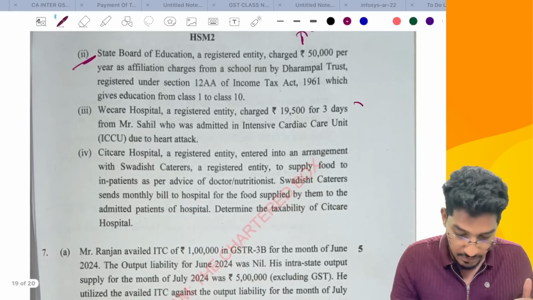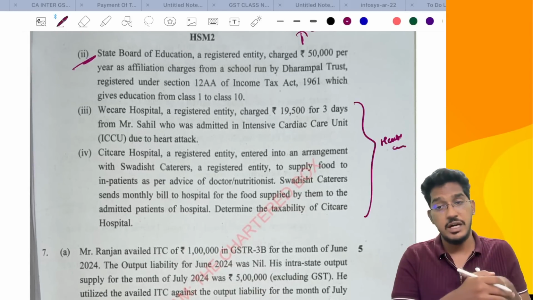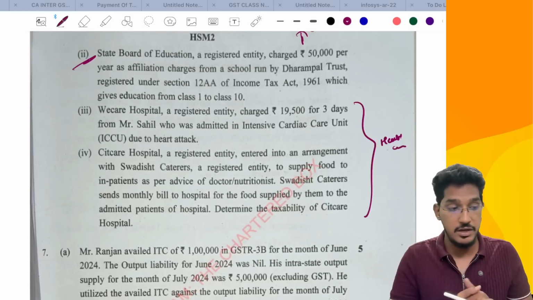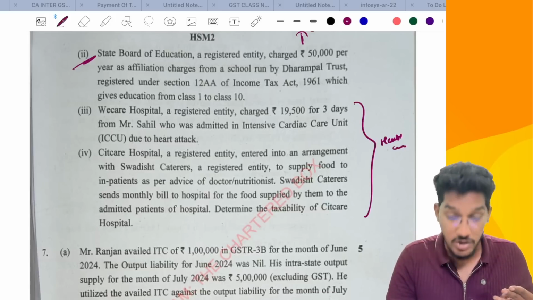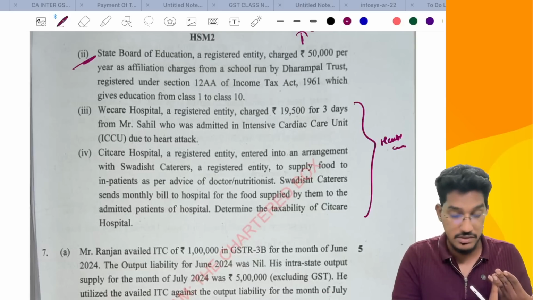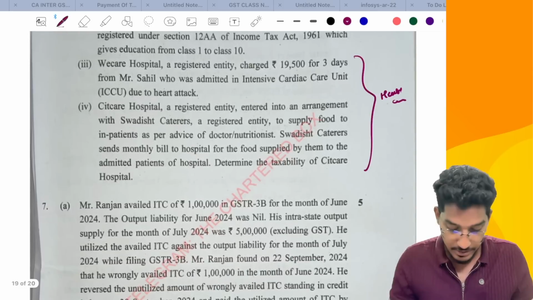And then we have two cases where they are talking about healthcare services. In our marathon also we have covered charitable and religious activities, educational institutions, and even hospital related services. A lot of things we have discussed. So yeah, I hope the marathon should have helped you a lot here.